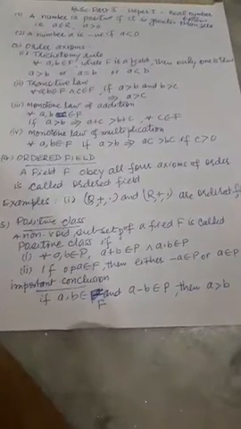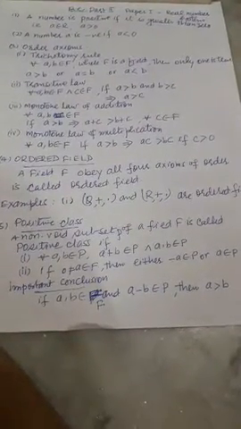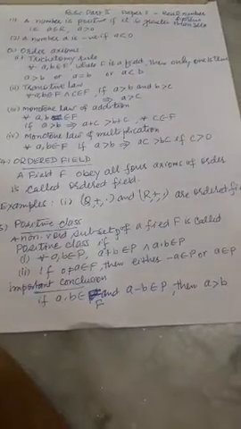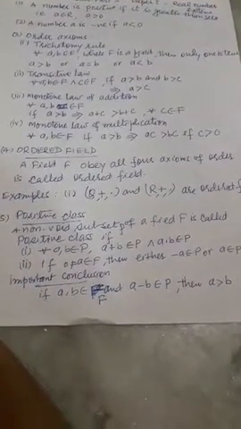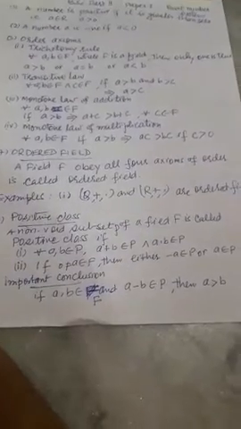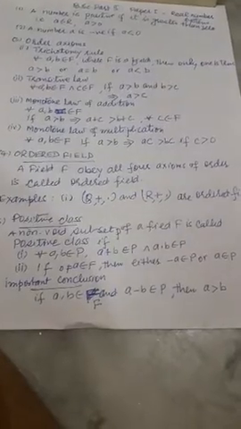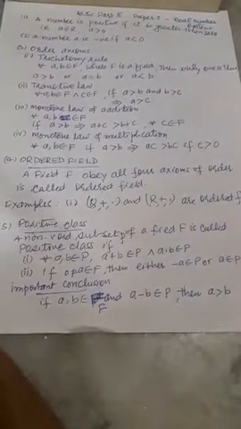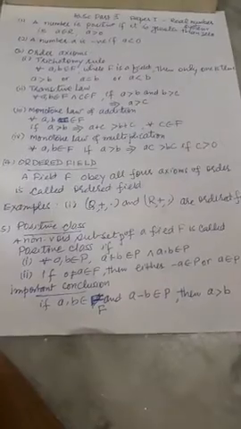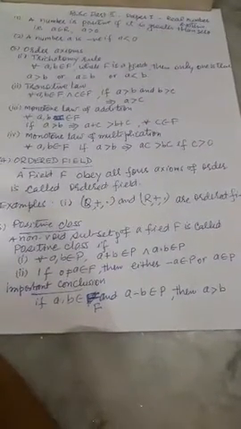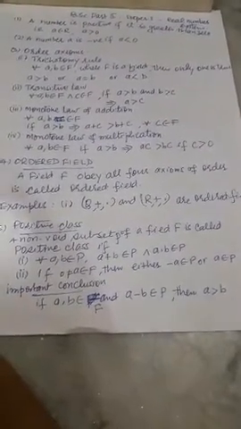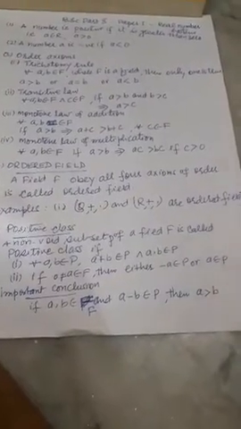How can we define an ordered field? A field F that obeys all four axioms of the order is called an ordered field. It is the exact definition of the ordered field. So a field holding the order axioms is said to be an ordered field.